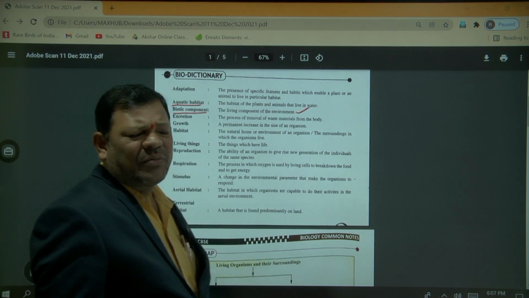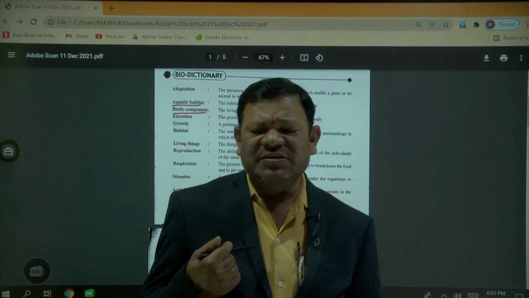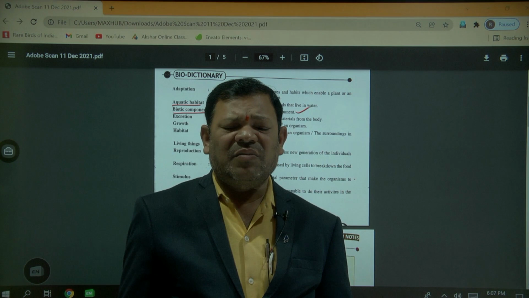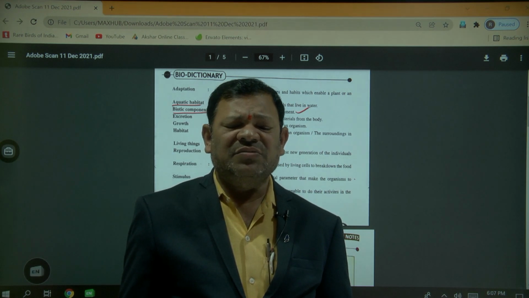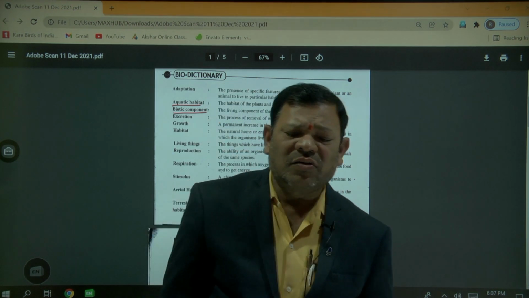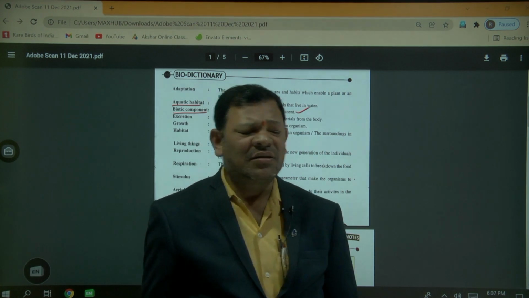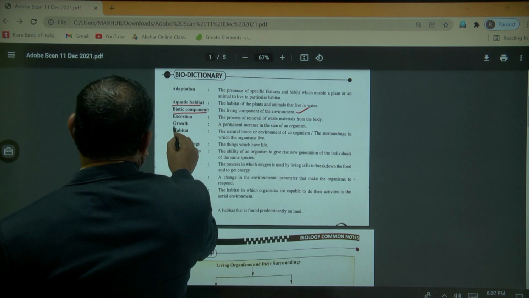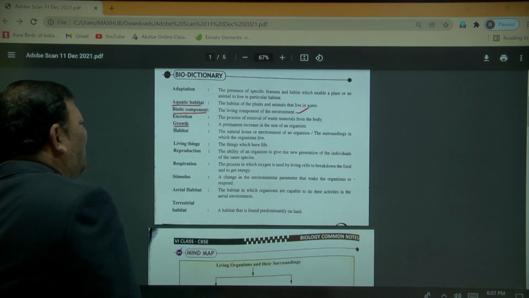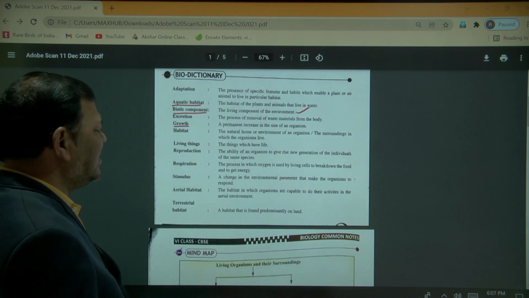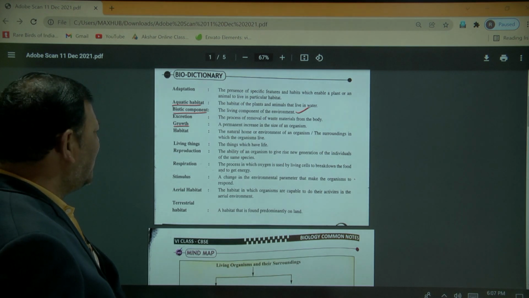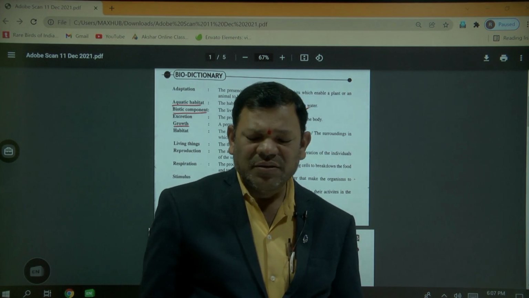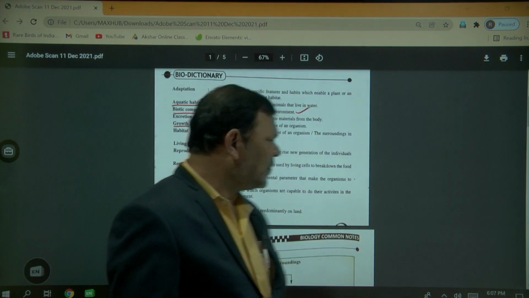Excretion: when metabolic activities occur in our body, waste materials are formed in the human body. Sending these waste materials outside the body is called the excretory system. Next, growth. Growth means a permanent increase in the size of an organism.